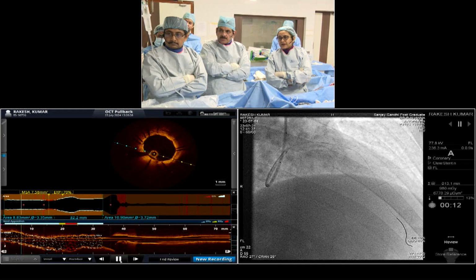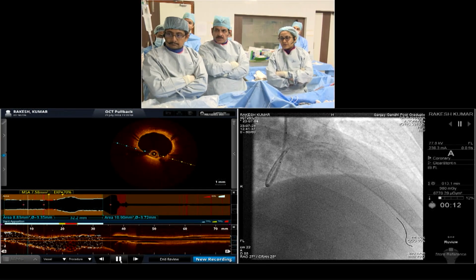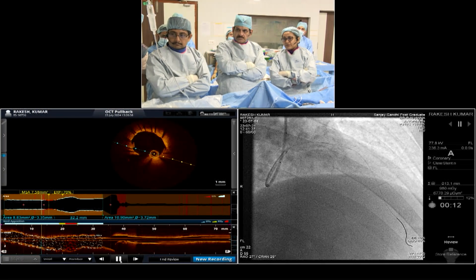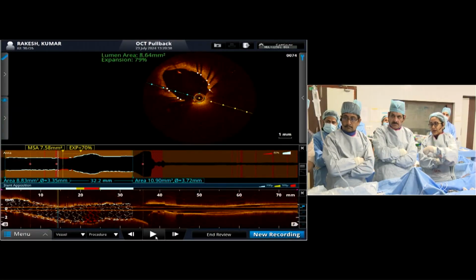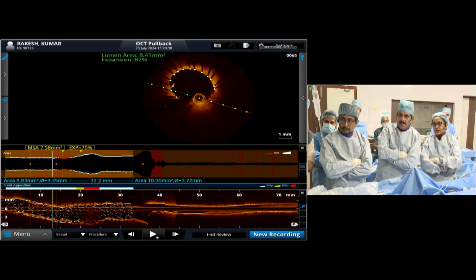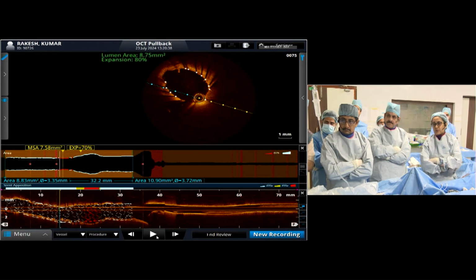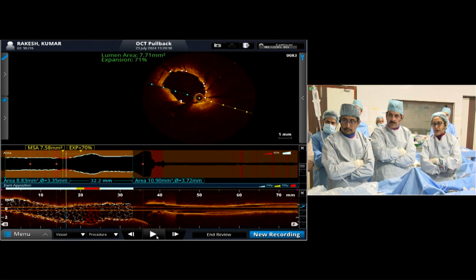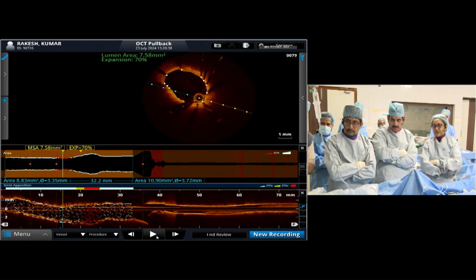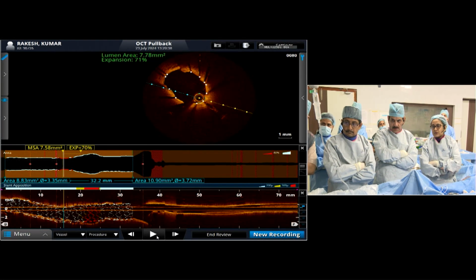So this looks well expanded, no distal edge dissection, no significant malapposition, and the good part is that there is not much tissue prolapse also. We were expecting there might be some prolapse maybe around 7, 8 o'clock, but not very significant, because we were expecting we'd have a thrombus and some prolapse there. And if we see the MSAs, every MSA is about 8 mm, so it's good, 7.5 to 8 mm. So it has expanded well proximally.